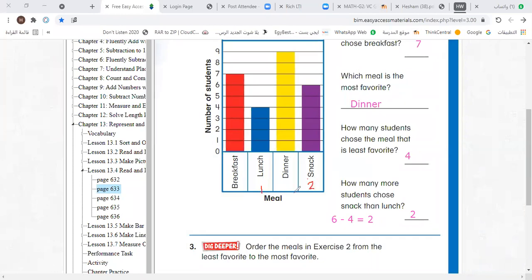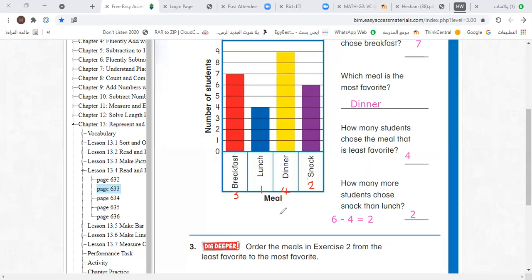What's number 3? It's breakfast. Yes. What's number 4? Dinner. Yes. You can write it here, grade 2. Write lunch. After that, snack. After that, write breakfast. Then write dinner. Okay?